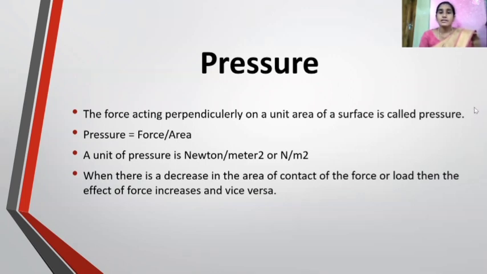When there is a decrease in the area of contact of the force or load, then the effect of force increases, and vice versa.